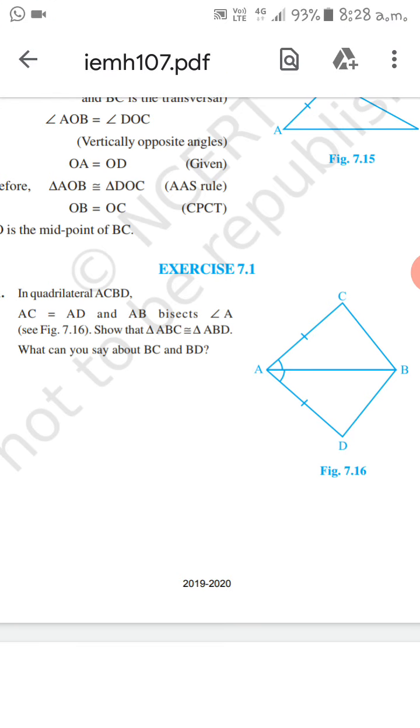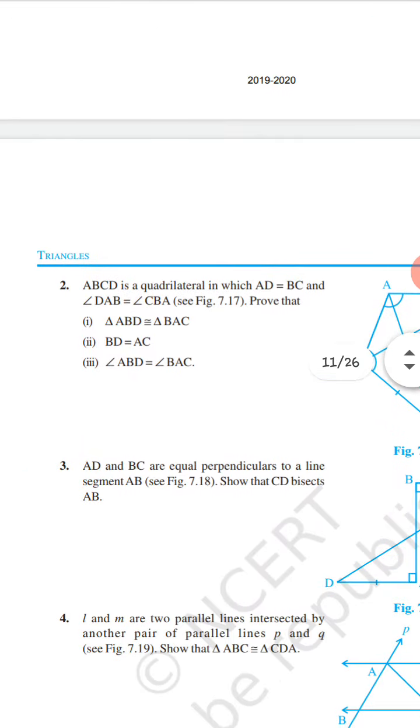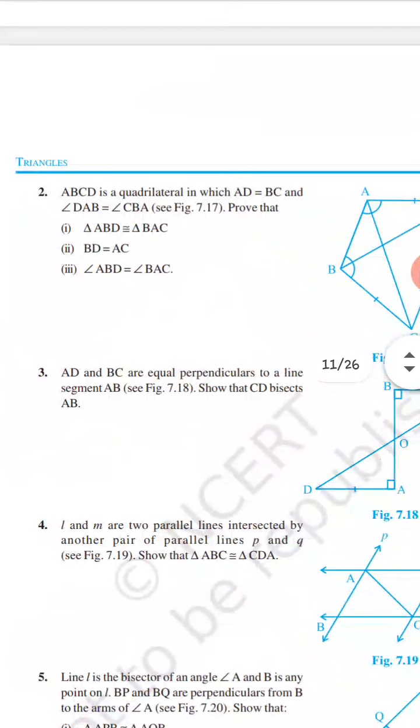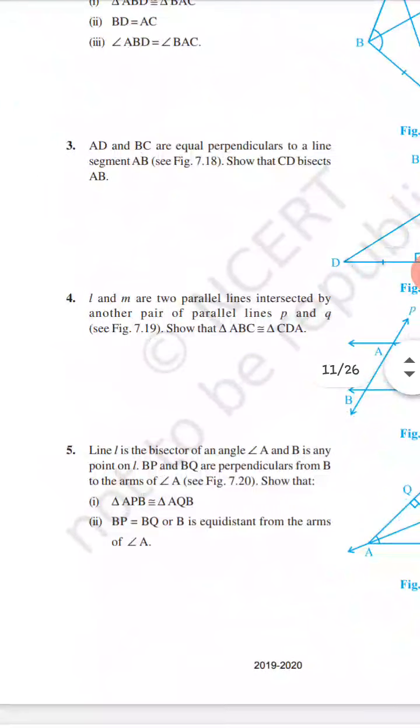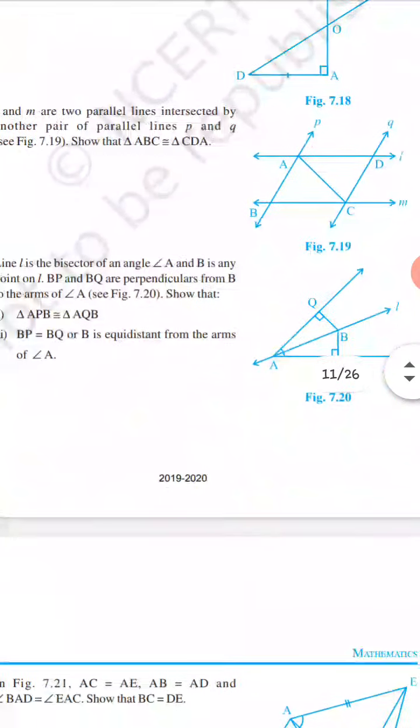So the two triangles are congruent on the basis of the SAS congruence axiom. So BC and BD are equal. So this has been proved. This way, similarly, you can do the questions. Very simple questions are there.